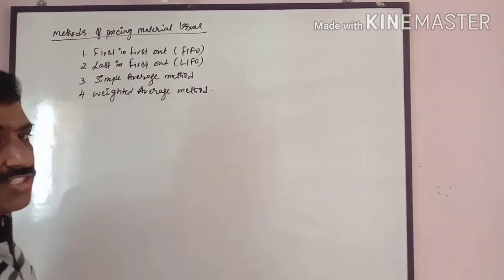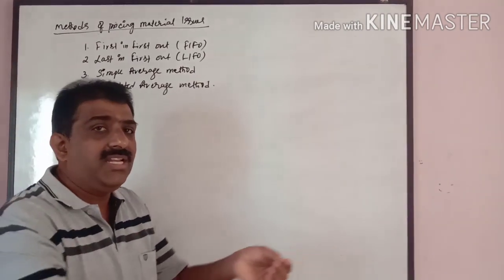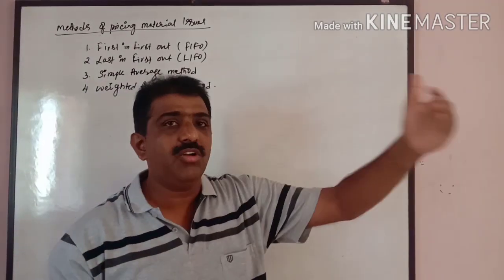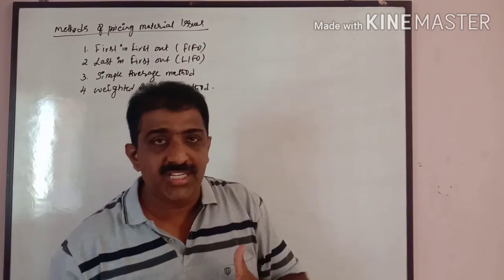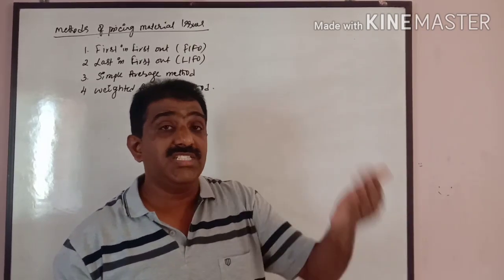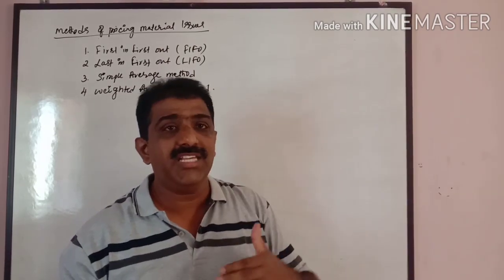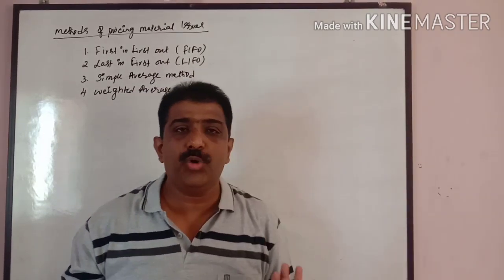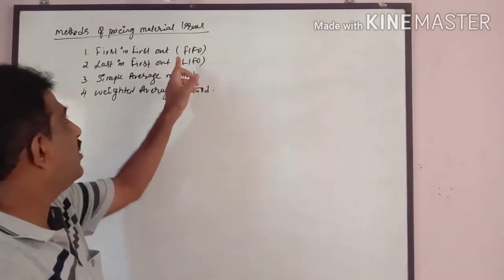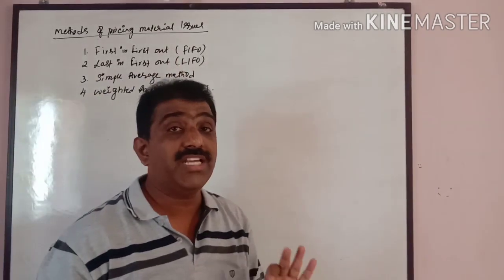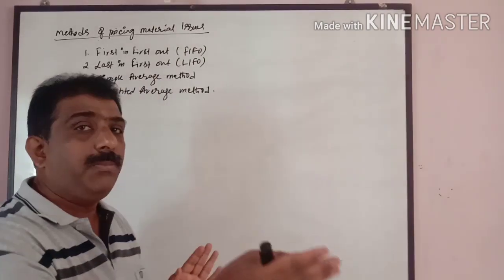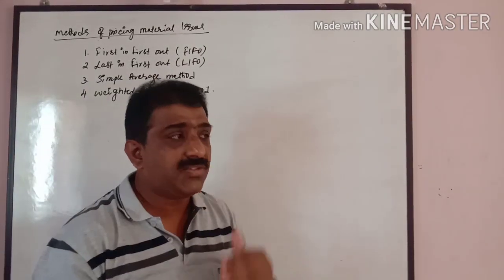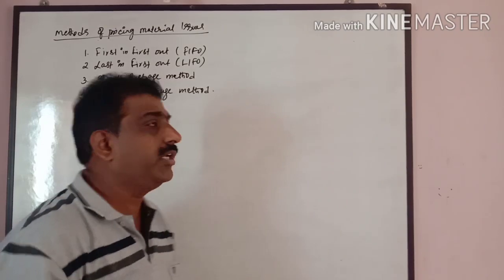So first in, first out means what? The material received first will be sent out first to the production department. The materials received at the earliest will be sent out first for production. That is called first in, first out. It is also popularly called the FIFO method.